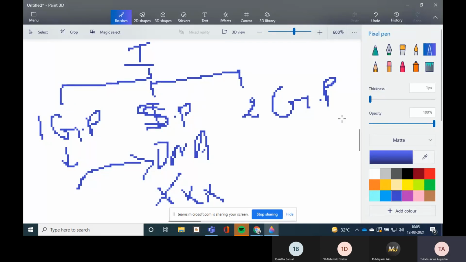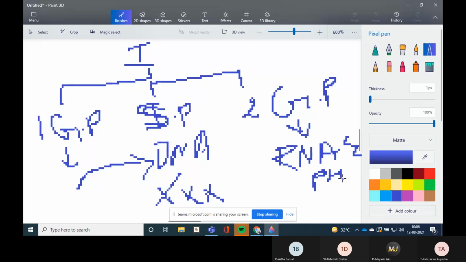Now in the second growth phase, RNA and proteins which are necessary for cell division are again synthesized. In the first growth phase, RNA and proteins were synthesized. In the synthesis phase, DNA was synthesized. And in the second growth phase, again the RNA and proteins which are necessary for the cell division are synthesized.